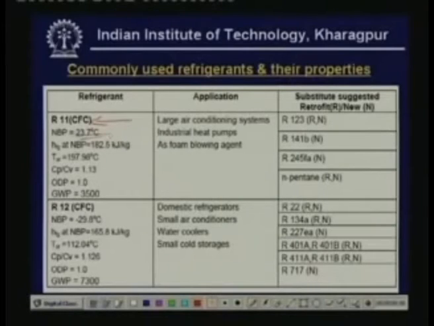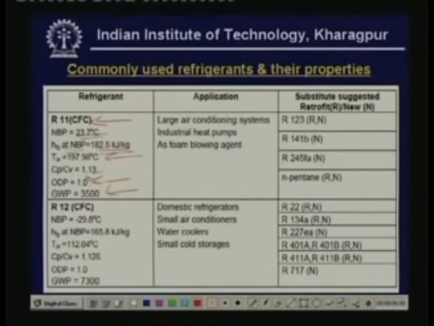And the specific volume of the refrigerant will be very high because the pressures are low. So, these are two disadvantages of this particular refrigerant. However, since it has other advantages, this is still used and it is mainly used along with centrifugal compressors, because of its high specific volume. Its latent heat of vaporization at normal boiling point is 182.5 kilojoule per kg. Its critical temperature is almost 198 degrees centigrade, which is good, and its isentropic index of compression is 1.13. Its ODP is 1 and its GWP is 3500.